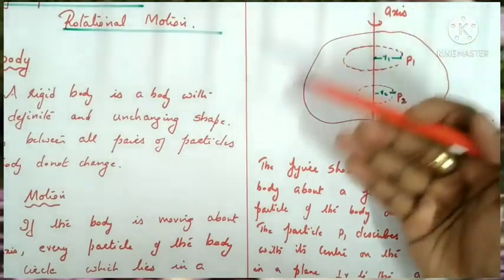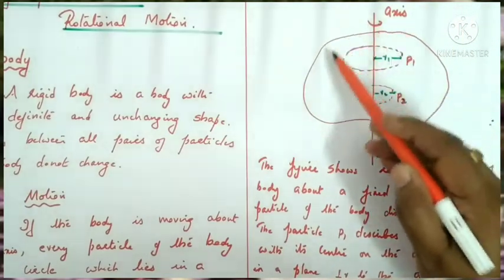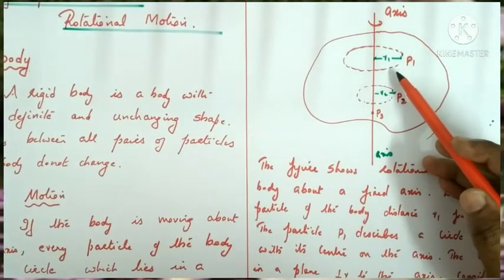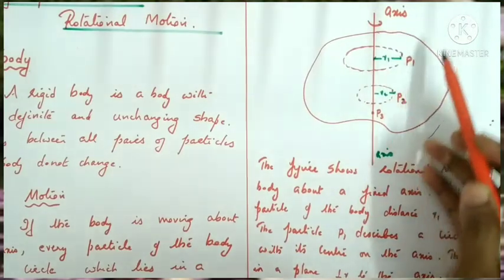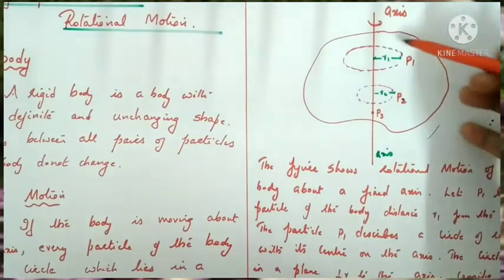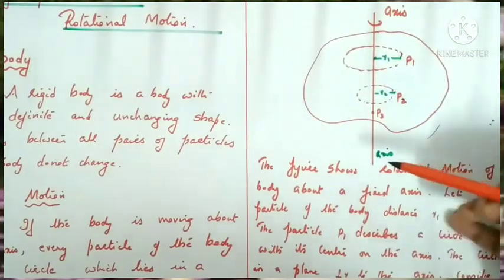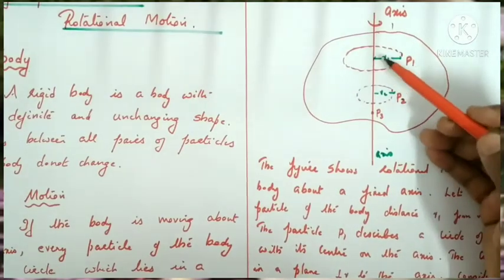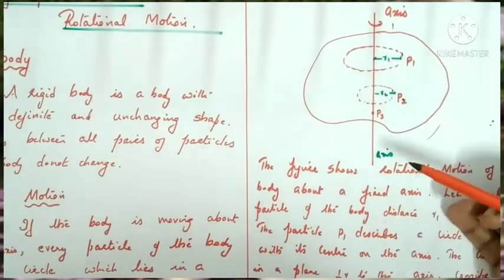Since the object is rotating about the given axis, the particle P1 moves in a circular path with its plane perpendicular to the axis. Here this is the axis, and the particle is moving in a plane perpendicular to the axis and has its center on the axis. The center of the circular path lies on the axis.